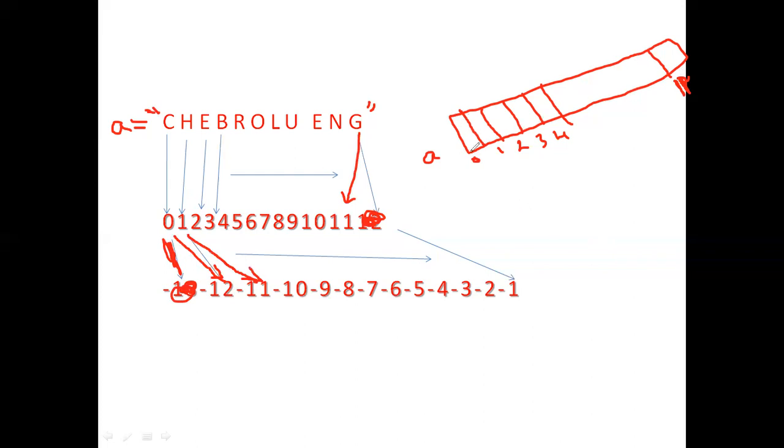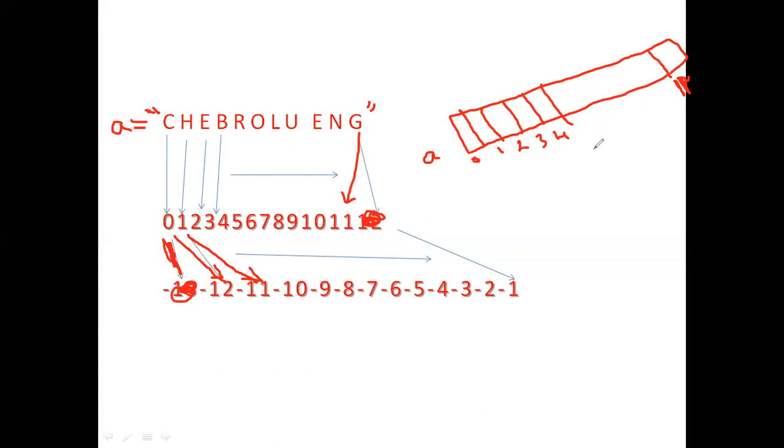Some amount of space will be reserved under the name A, and the space will be divided into 12 equal parts, which can be referred to with 0 to 11. The first part will be 0, the second part index will be 1, the third part index will be 2, and so on. The 12th part index will be 11.